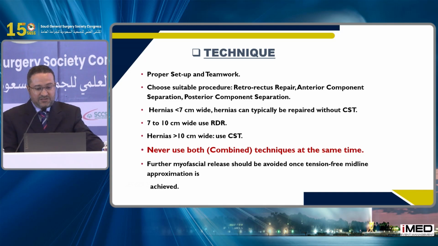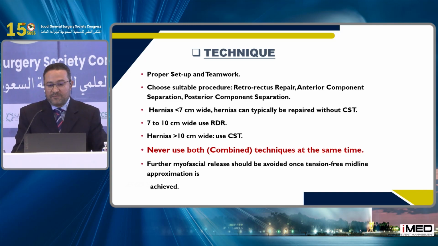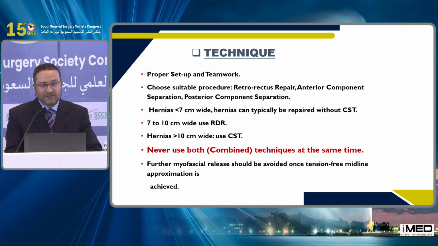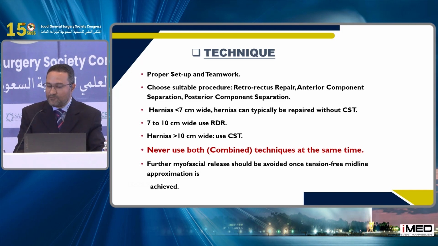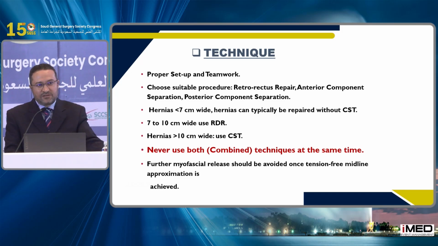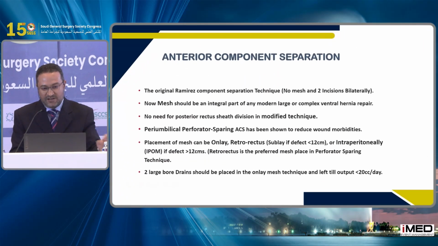If the hernia is less than 7 centimeters wide, it can typically be repaired without any component separation, and if it doesn't need component separation, you don't need to do it, because it definitely makes weakness to the anterior abdominal wall. From 7 to 10 centimeters wide, just check by rectus defect ratio. If more than 10 centimeters wide, use component separation technique. Please don't use anterior and posterior component separation together. It is almost contraindicated. Further, myofascial release should be avoided once tension-free is achieved.